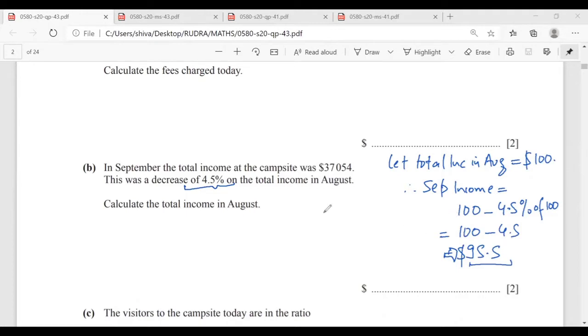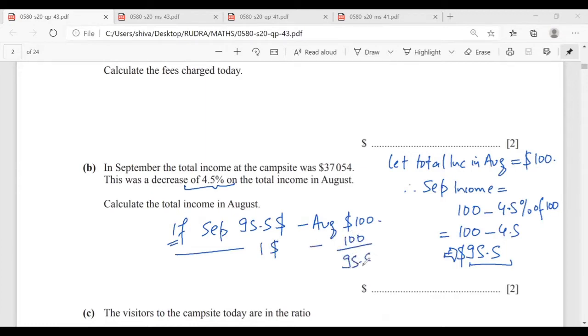So if we use the unitary method, what I can say is that if my September income is $95.5, my August income was $100. If September is $1, August will be 100 upon 95.5.